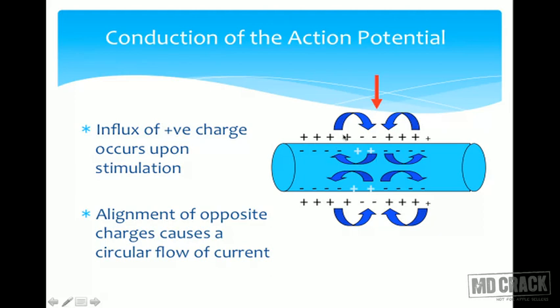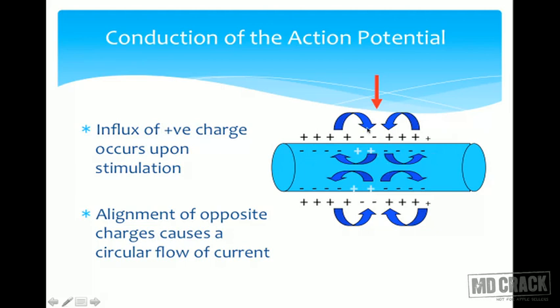What will happen at this point after some time? Since the current is flowing from positive to negative here, this point will become positive. Since the current is flowing from positive to negative here, this point will become negative, and this point will become positive. So what has happened here? Positivity inside, negativity outside, a situation similar to depolarization. So these circular currents can go on flowing, and they can flow in both directions.